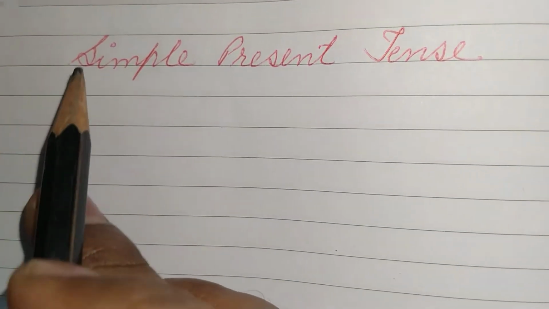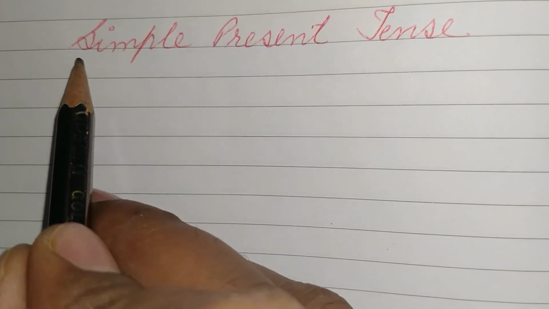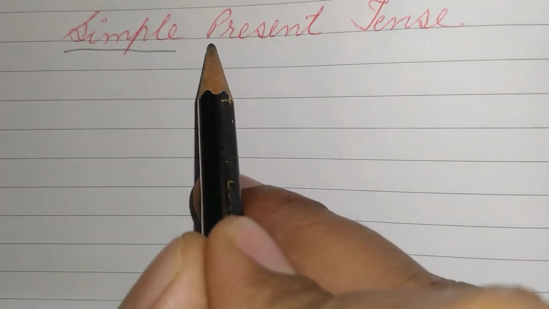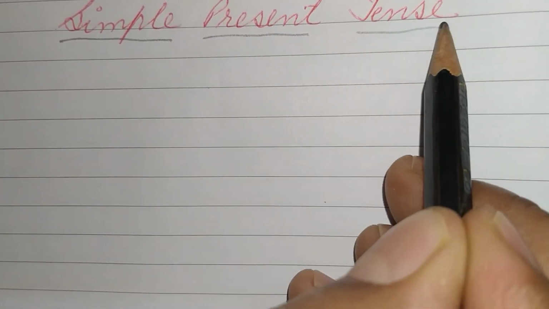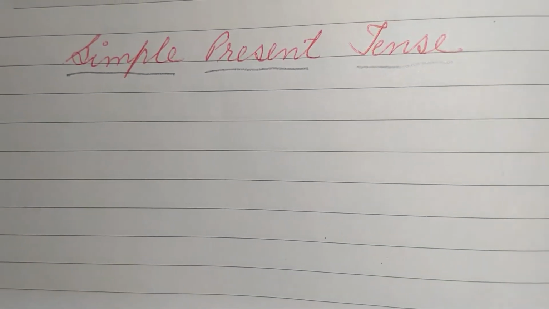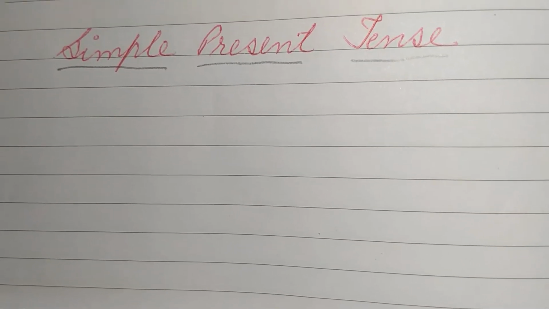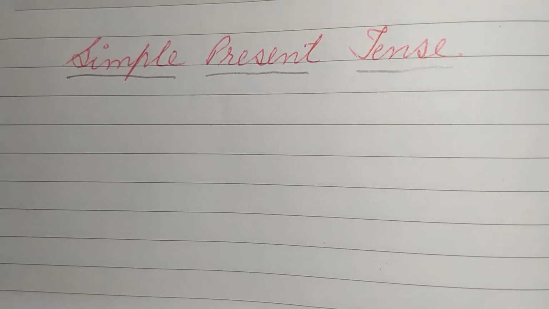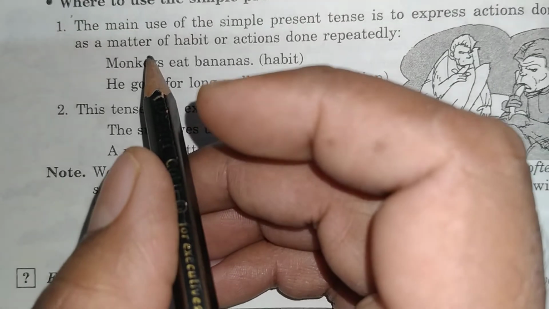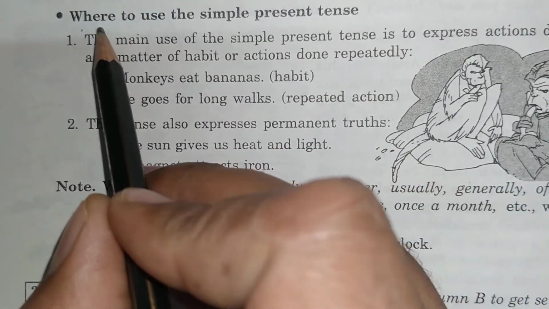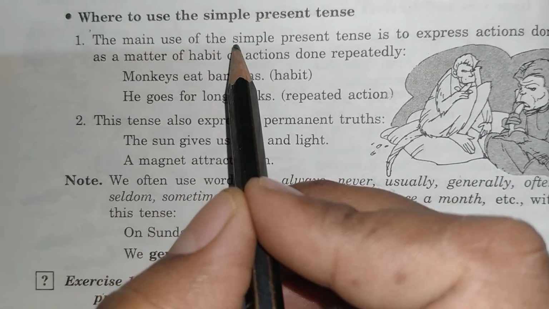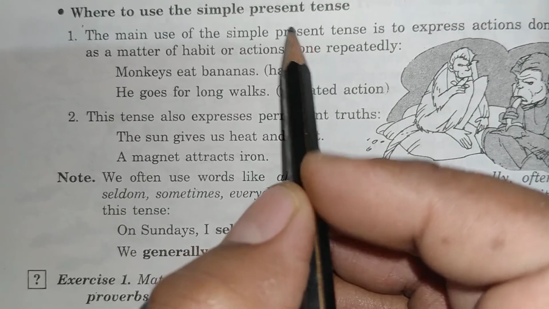Now we will discuss simple present tense. So in simple present tense, what we do and where we use it, we will see. Let's see where to use the simple present tense.